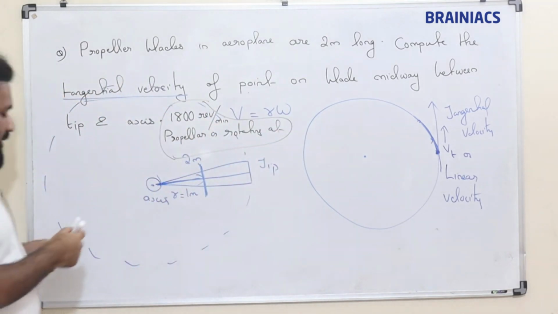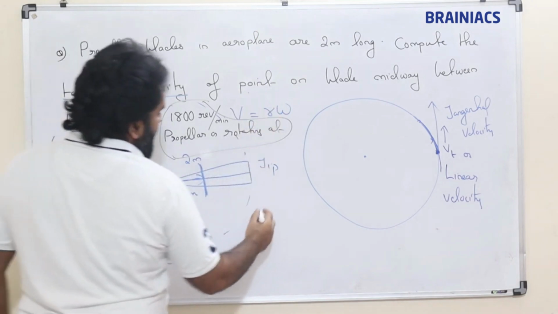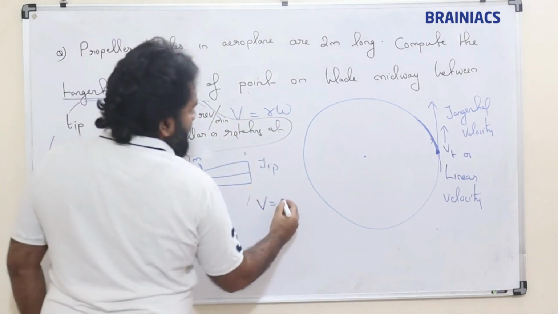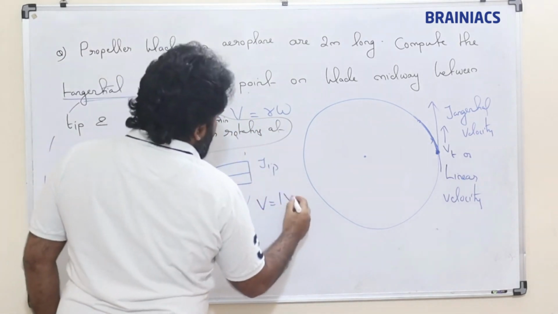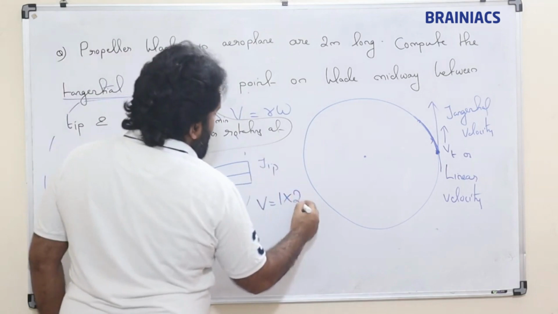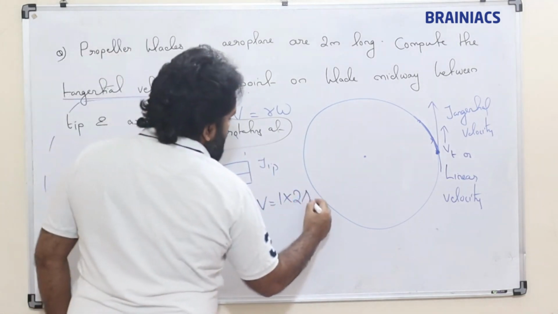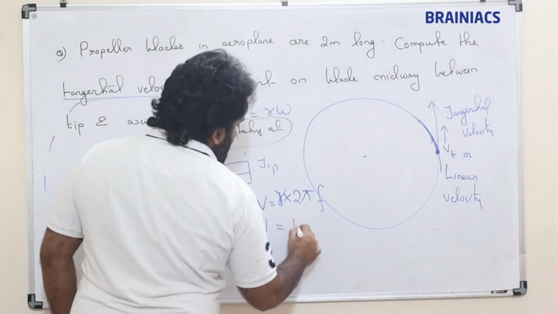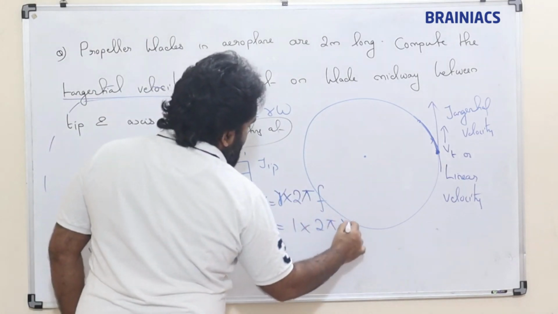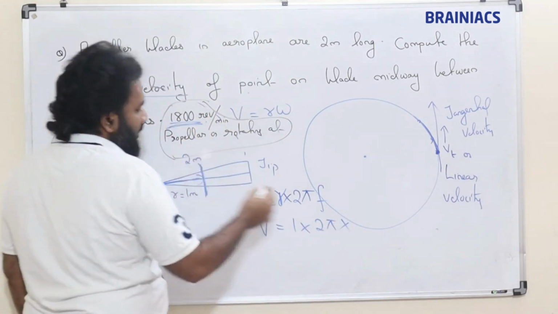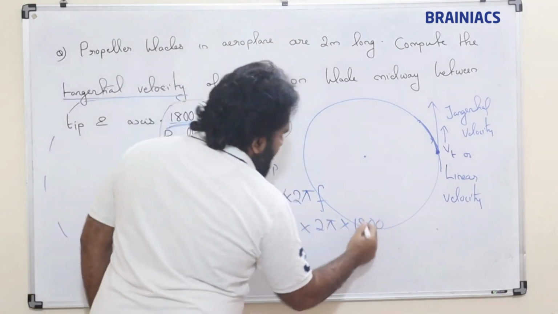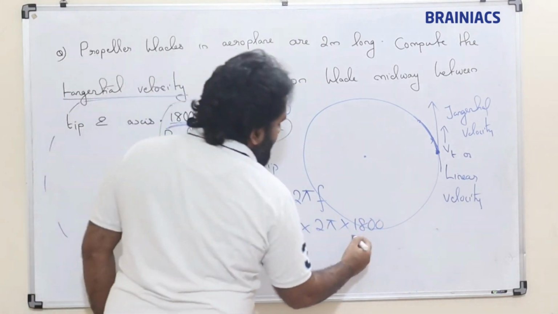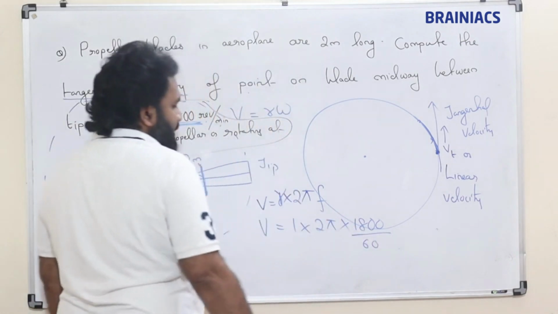Okay, now we will solve. V is equal to R omega. What is R? Midway between the points, so let us consider it as 1. And omega, since frequency is given, is actually 2 pi f. So R into 2 pi f. So V is equal to 1 into 2 pi into frequency, which is 1800 revolutions per minute. In order to convert that into SI units, we have to divide by 60.